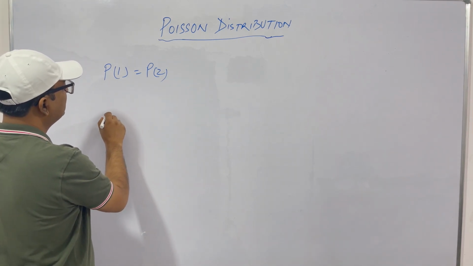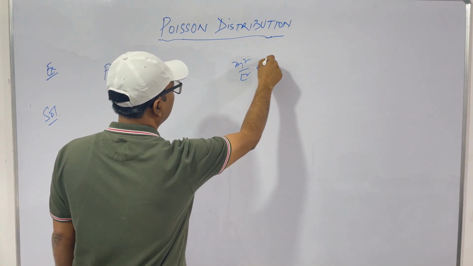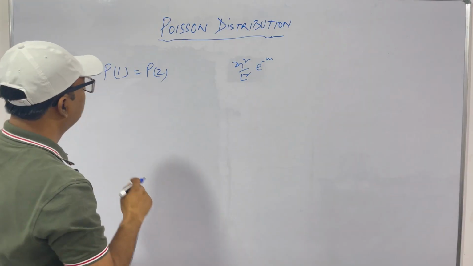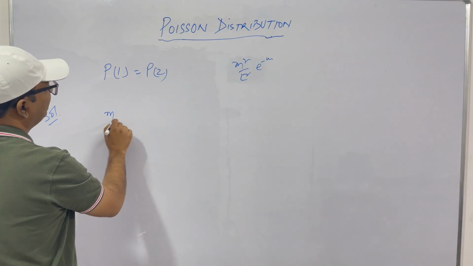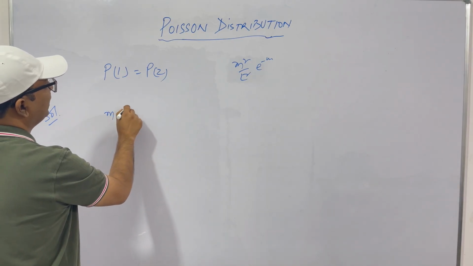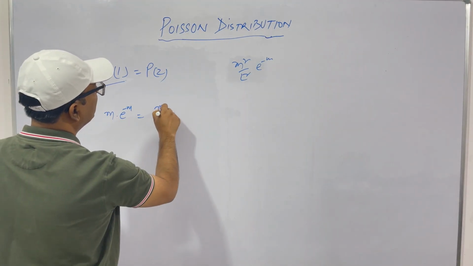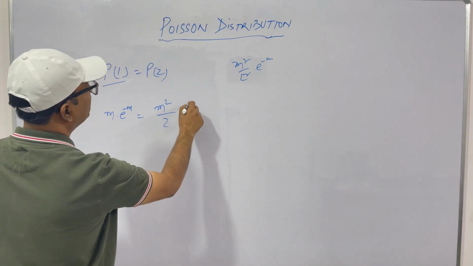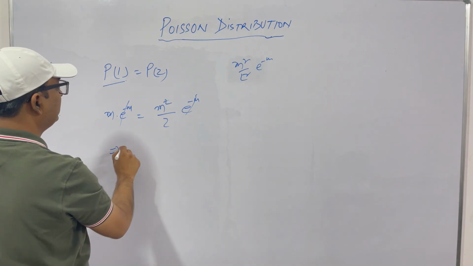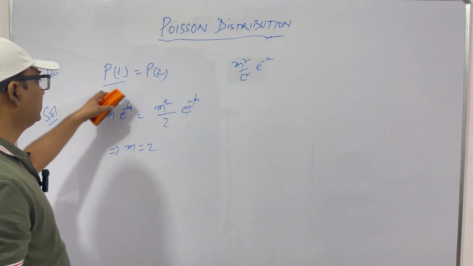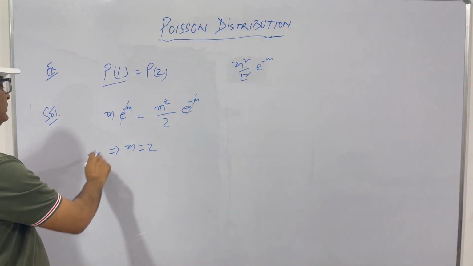P1 is what? The formula is M to the power R by factorial R e to the power minus M. So here R is 1. So M to the power 1 by factorial 1 into e to the power minus M. This is P1, and P1 is equal to P2. What is P2? M square by factorial 2, that is 2, e to the power minus M. So this cancels, M cancels, this implies M is equal to 2. So from this we get M is equal to 2. The first part is clear.